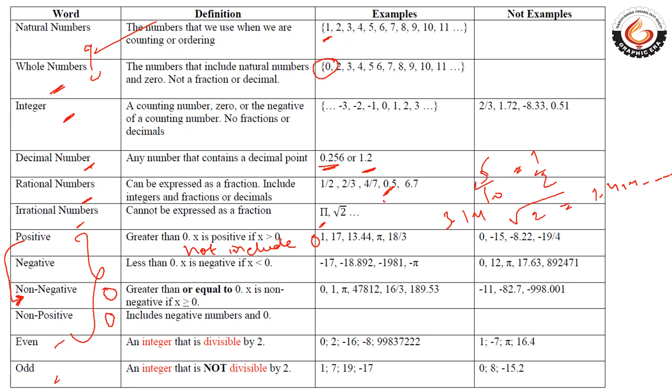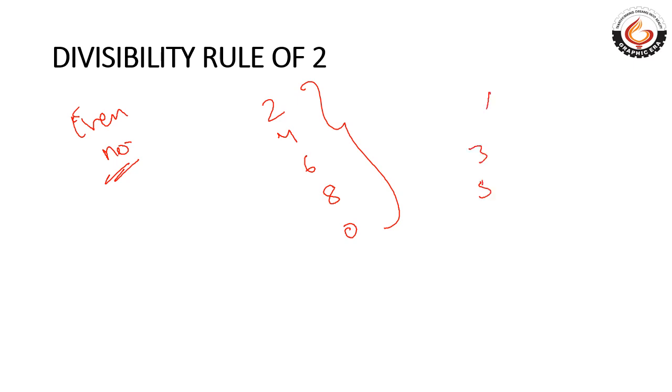We have studied divisibility rules. Let's have a look at them. Divisibility rule of 2 says that any even number is divisible by 2, ending with 2, 4, 6, 8 or 0. Any number of digits, if they end with these 5 digits, it will be divisible by 2, and if they end with 1, 3, 5, 7 or 9, they will not be divisible by 2.